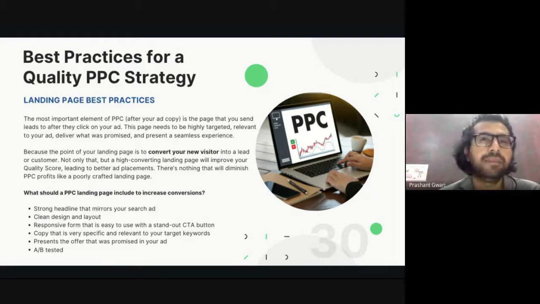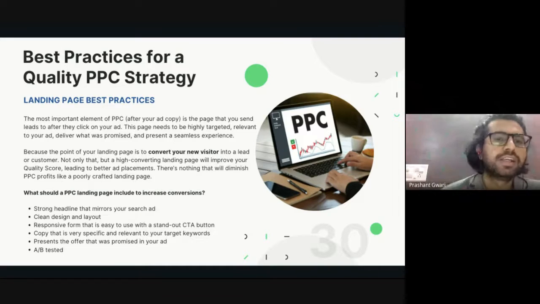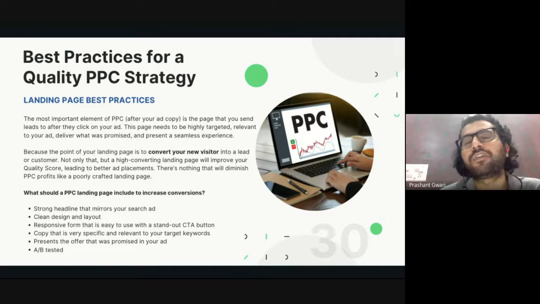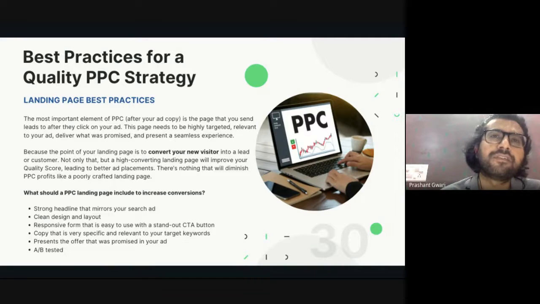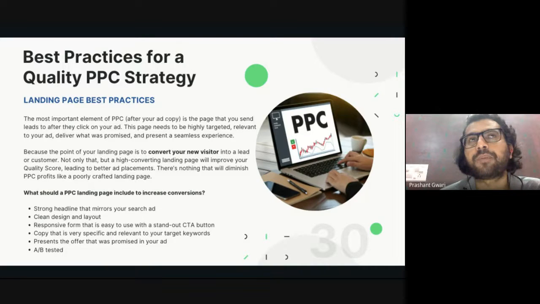It can't be really blurry or really tasteless, because the point of your landing page is to convert your website visitor into some kind of customer or lead, and it's only possible if your landing page is really good. Not only that, but a high converting landing page will improve your quality score too, because as I told you, if your text copy is matching your landing page, your quality score will increase.